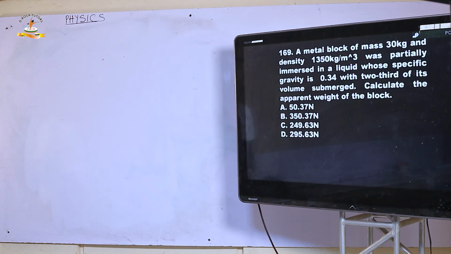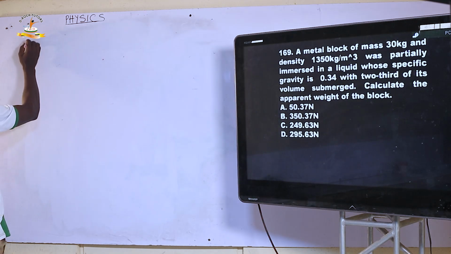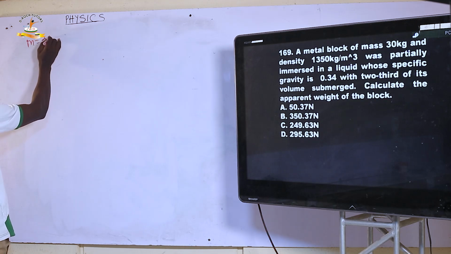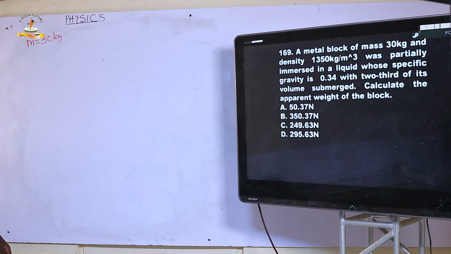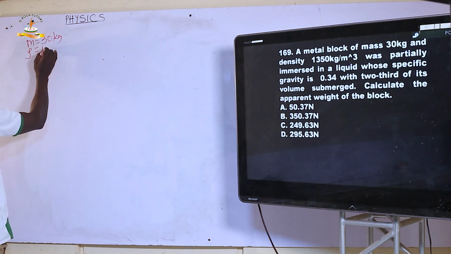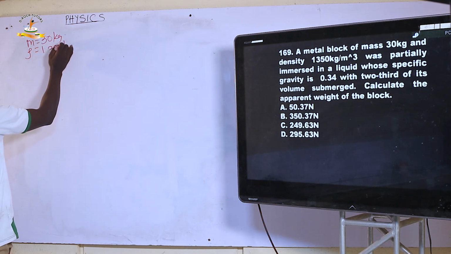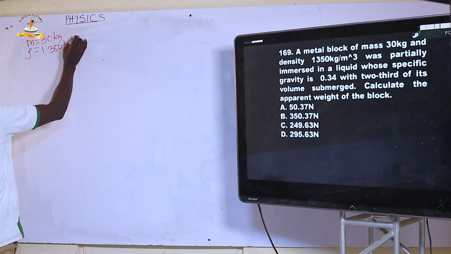We have a metal block whose mass is 30 kilogram, and the density is 1350 kilogram per meter cube.